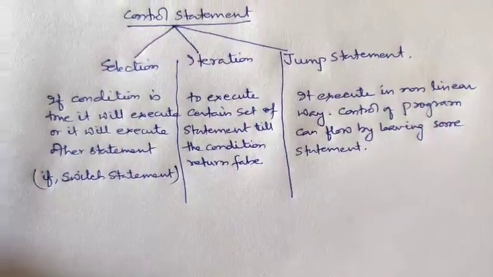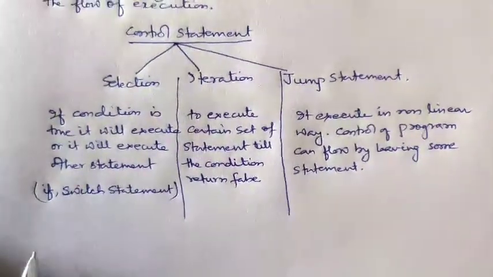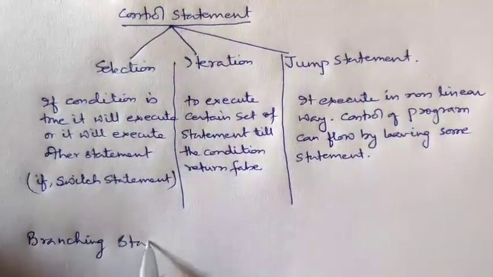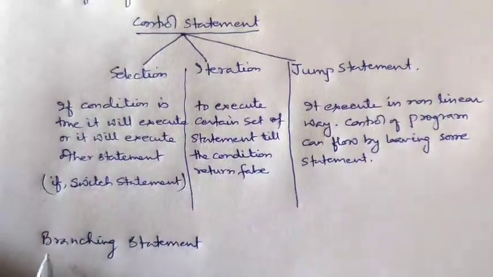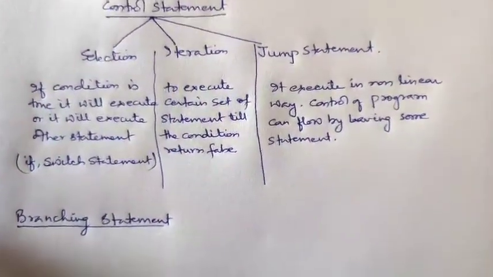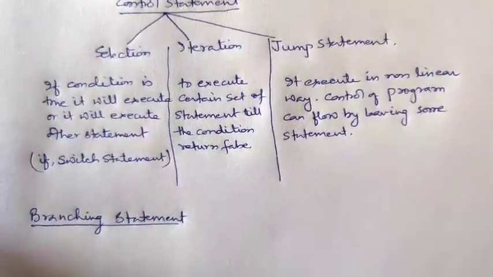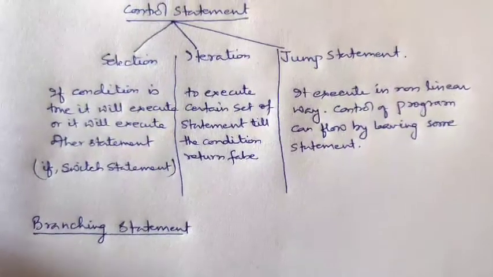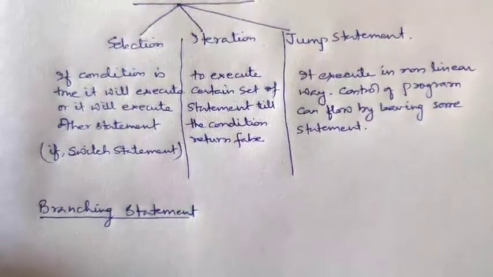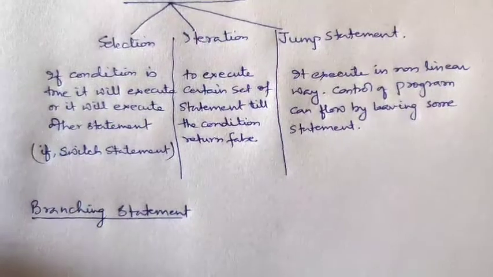Out of that, we are going to learn about some statements, like the if statement. Next we will learn branching statements. As you can see in your book on page number 69, there is a diagram of a boy standing on a road, and as he walks further, he can see 5 diversions, 5 different roads. He has to decide in which road he has to go.